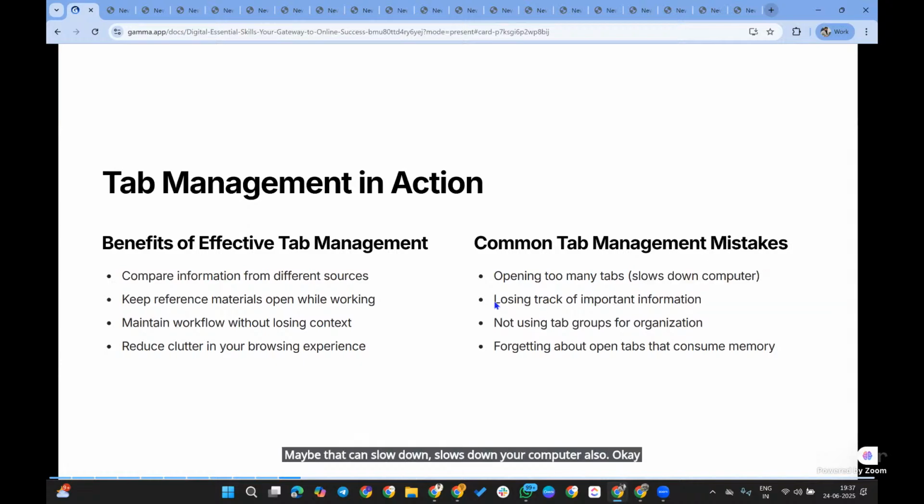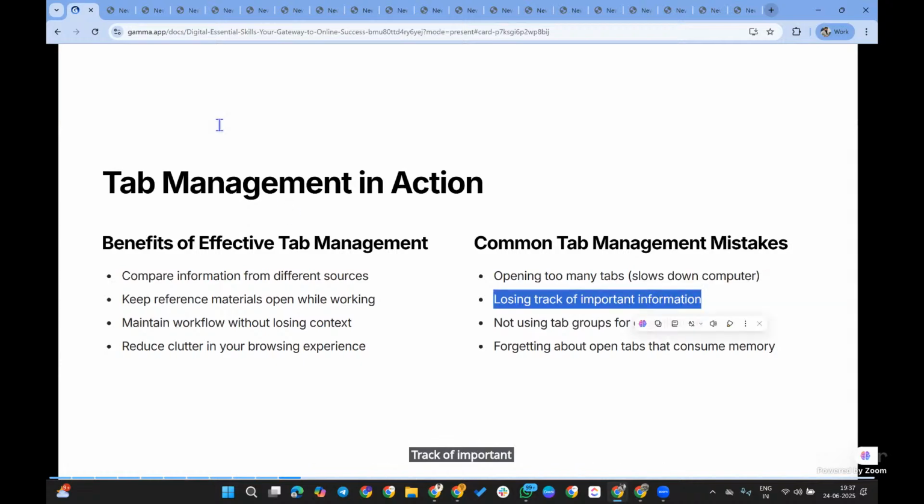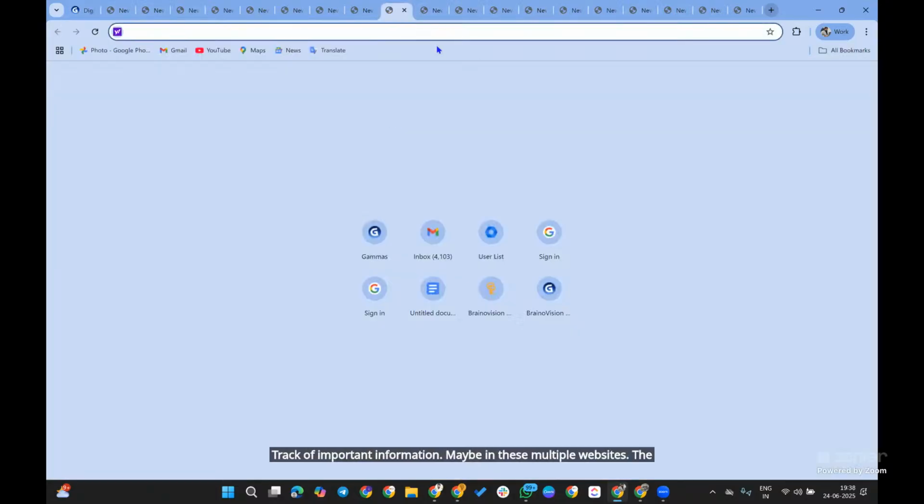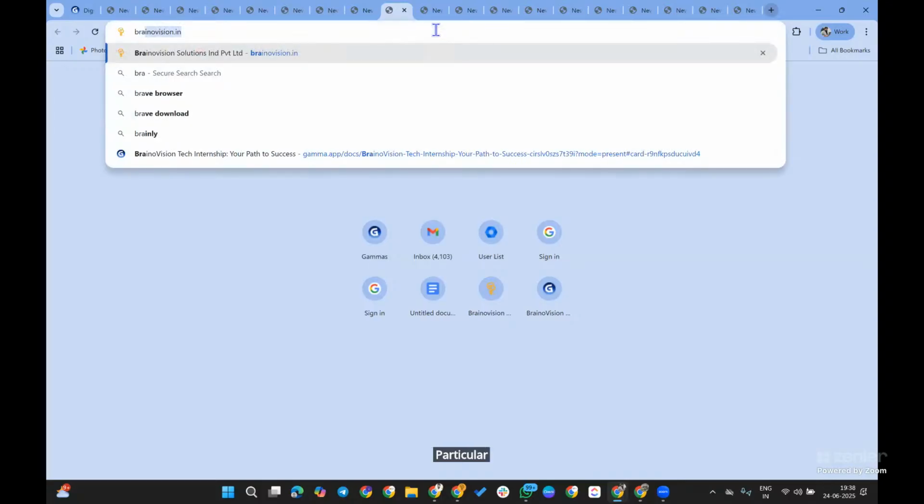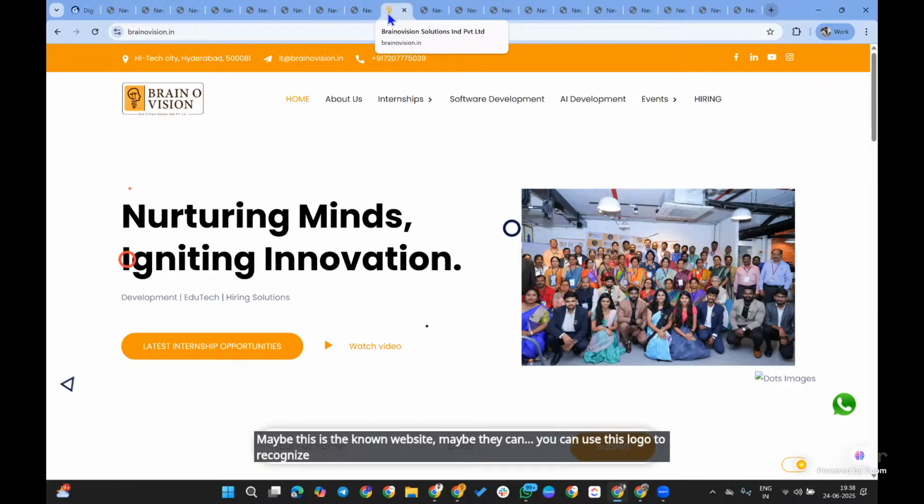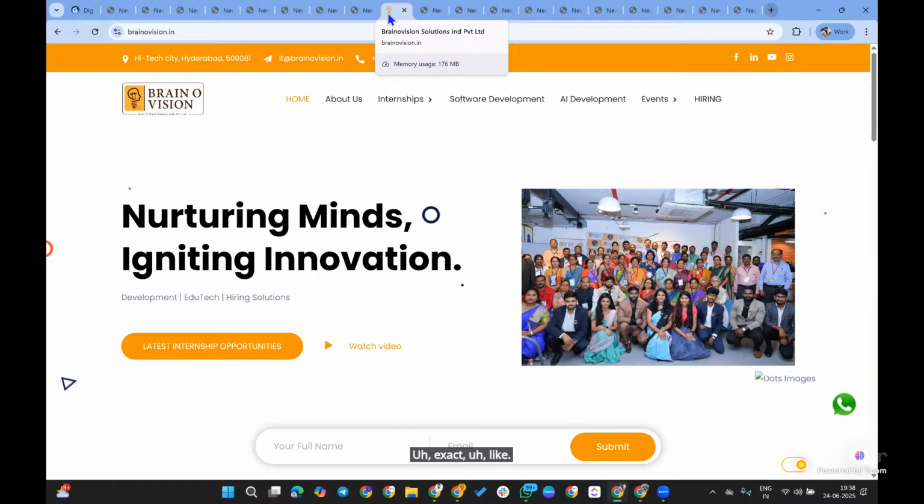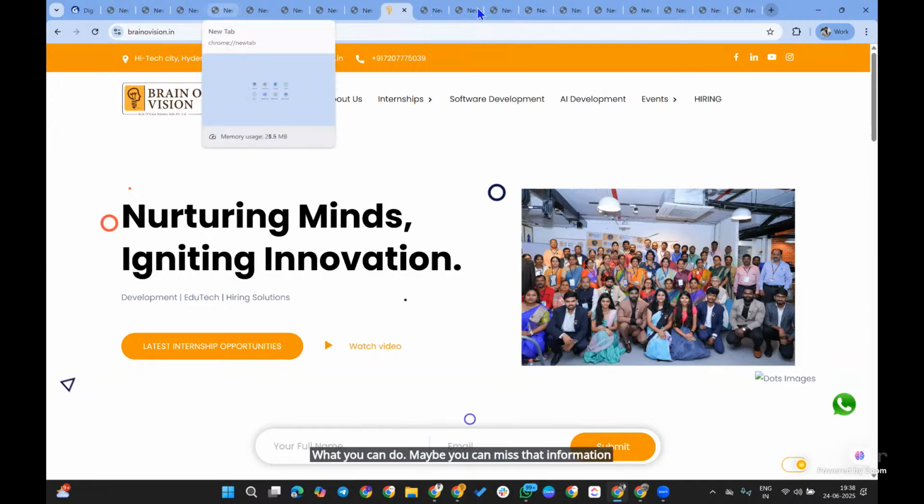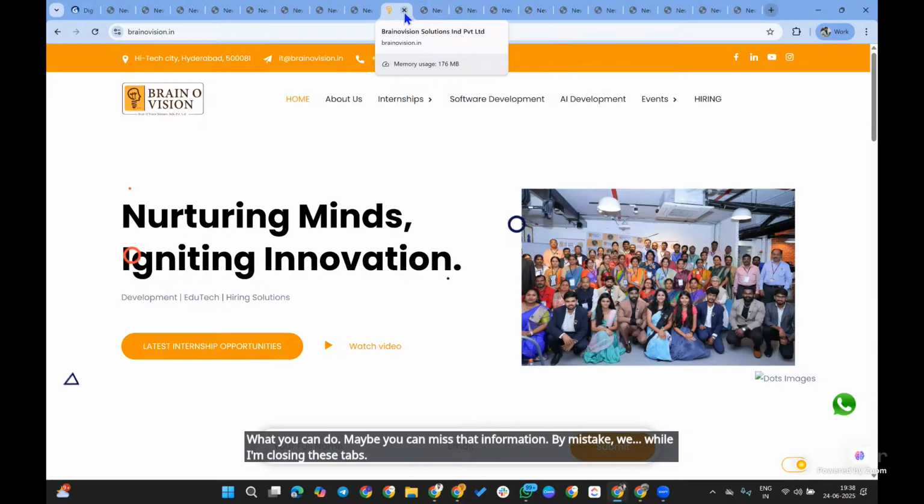And losing track of important information. Maybe among these multiple websites, one particular website has that particular information. All of these are not good. Maybe this is a known website and you can use the logo to recognize it, but if it is not exactly your website and you don't know that site, you can miss that information by mistakenly closing these tabs, by mistakenly closing that window.